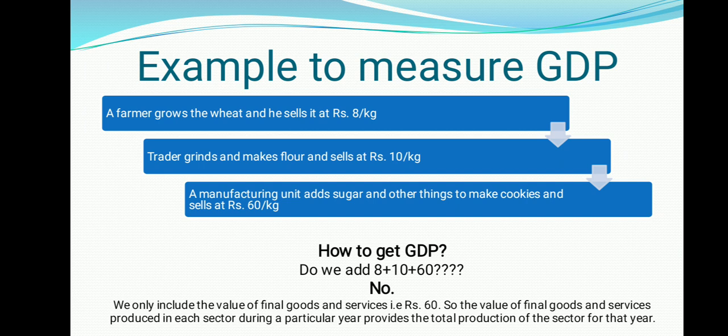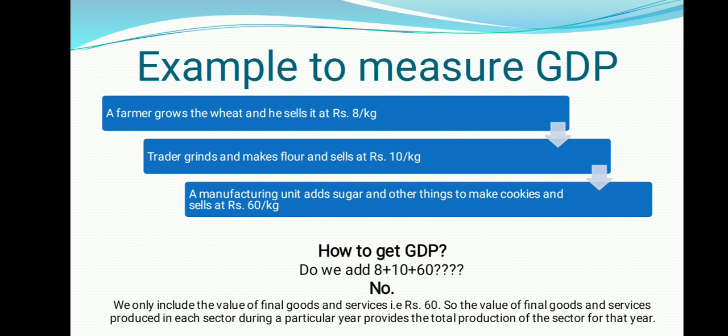That means this manufacturer has also included all the services. If he has bought it for 10 rupees, the 10 rupee person has already taken 2 rupees benefit, and now the 60 rupee person has also taken the benefit of those 10 rupees which he has paid. So in short, all the amount is finally converted into 60 rupees.